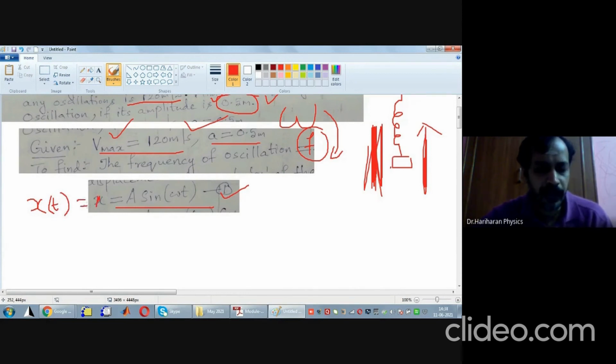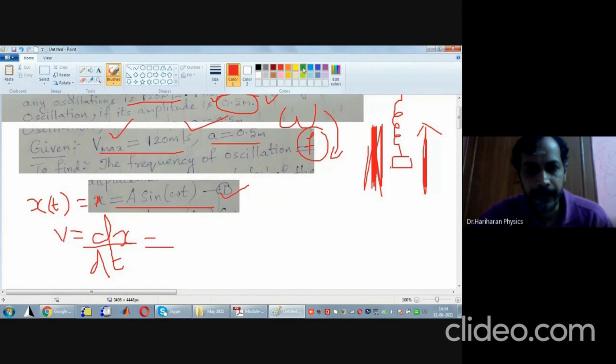Therefore, how do you find the velocity of the object? You know that it is given by v is equal to dx by dt. If I differentiate this equation, what is the expression for velocity I will get? Look here, a is a constant, so I'll have a. What is d by dθ of sine theta? Cos theta. Therefore, it is going to be cos of omega t.